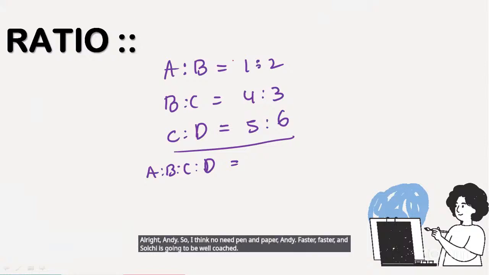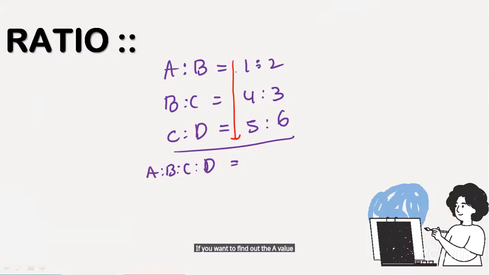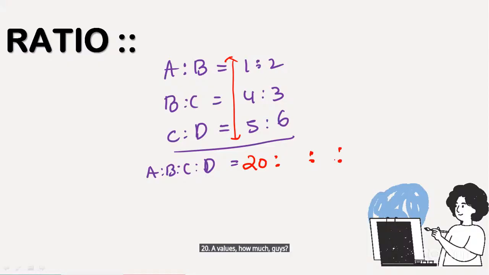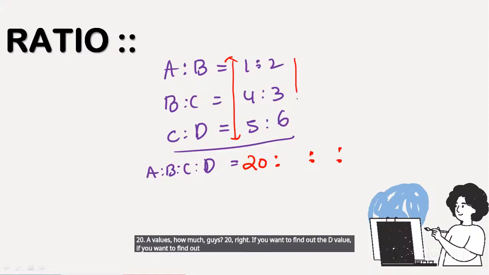If you want to find out the A value, just multiply the right-hand side numbers. So 1 into 4, 4 5s are 20. A value is how much, guys? 20. If you want to find out the D value, multiply the right-hand side numbers.